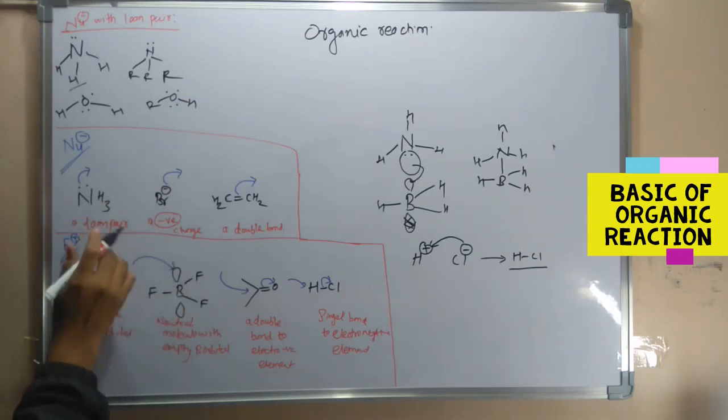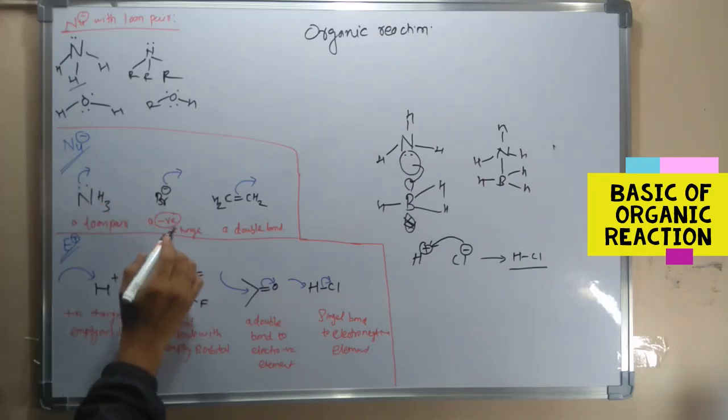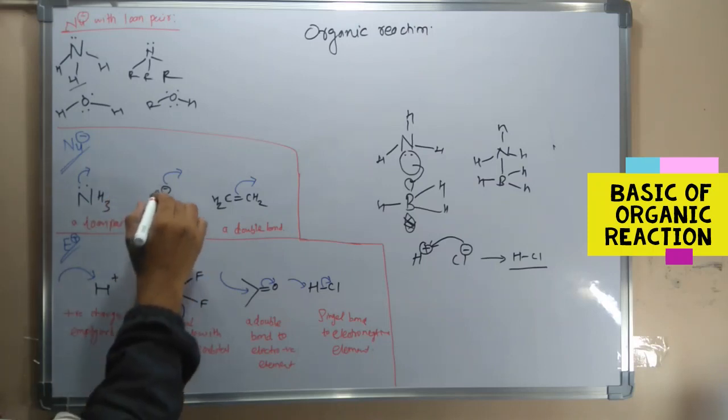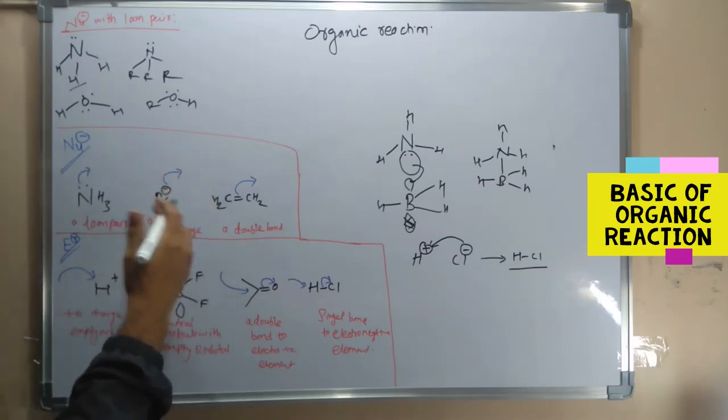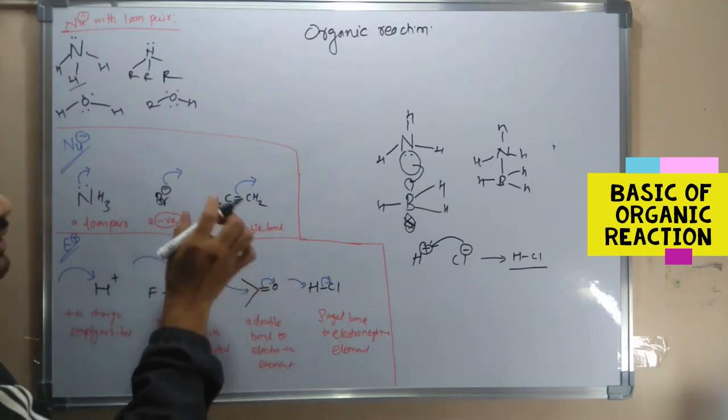See, this ammonia has a lone pair of electrons, and we call it a nucleophile. The second one is a molecule having a negative charge, that is Br-. It can also donate electrons, so we call it a nucleophile. And the third is a double bond. Why do we call it a nucleophile?